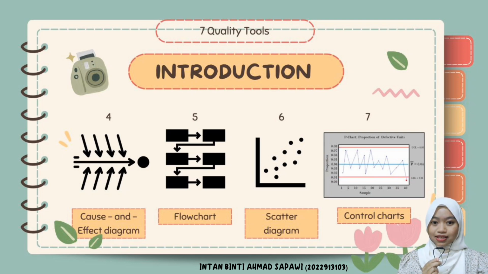elements. Sixth, the scatter diagram is a graphical tool used to explore relationships between two variables. It helps us understand if changes in one variable have an effect on another variable. Lastly, control chart is a graphical tool that provides a visual representation of process variation over time. They help us monitor and analyze data to determine whether a process is stable or experiencing variations.